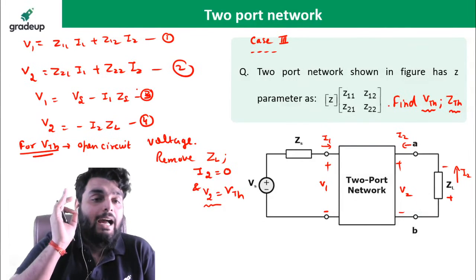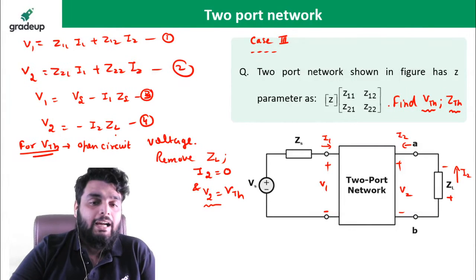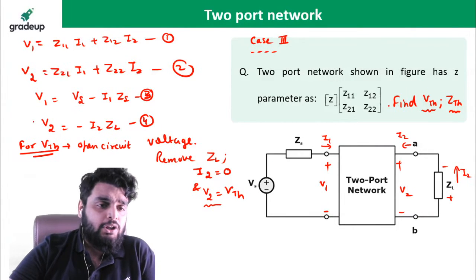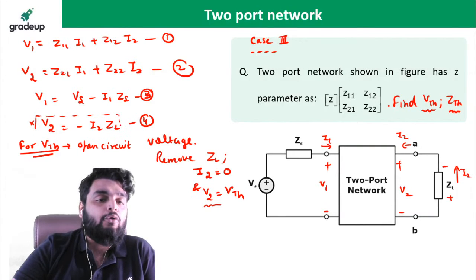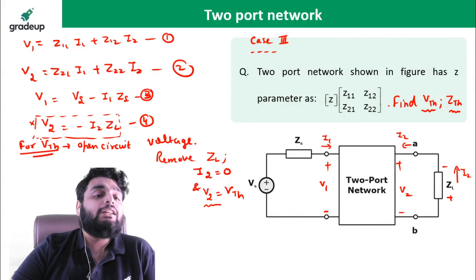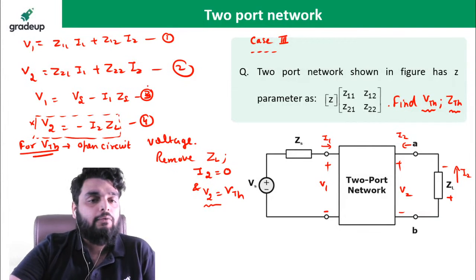So beta, if I2 is equal to 0, just remove it. This equation will not be used. Why? Because this equation will only be used if you have a load connected. But when the load is not connected, this equation will not be used. I will use equations 1, 2, 3 to find out the value of V2.